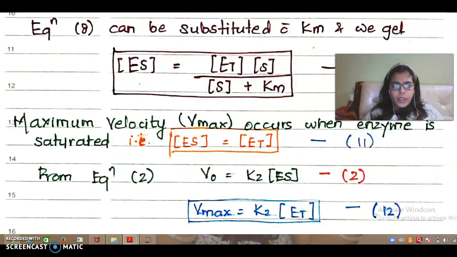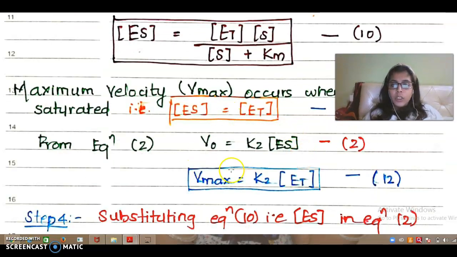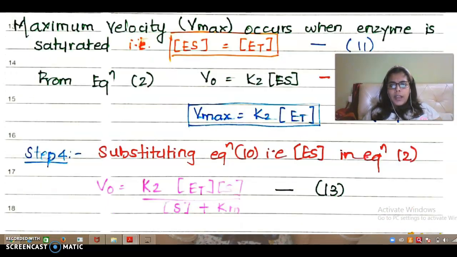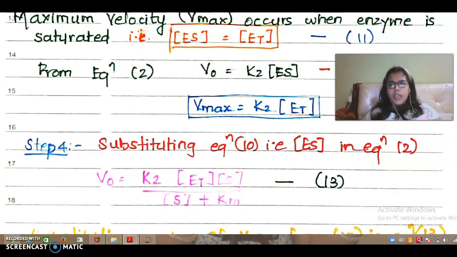So from equation 2, which I was writing as V0 is equal to K2 ES, I replace ES by Et. And I get a new equation: at initial velocity it was K2 into ES, but at maximum velocity, it is K2 into Et. So when I get this, I substitute it in equation 10.